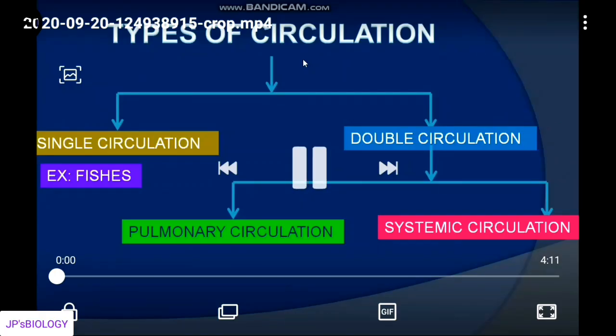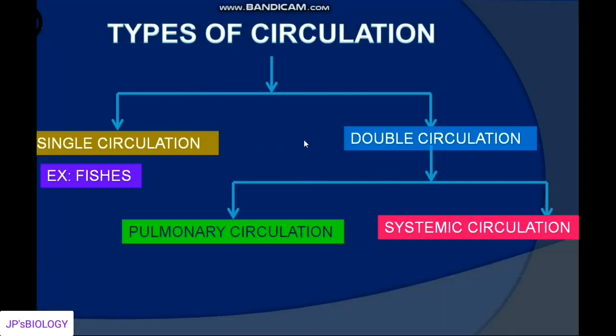Thank you. Today we'll discuss types of circulations in animals. There are two different types of circulations. One is single circulation, the other one is double circulation. Single circulation is seen in fishes. And double circulation is of two types, pulmonary circulation and systemic circulation.